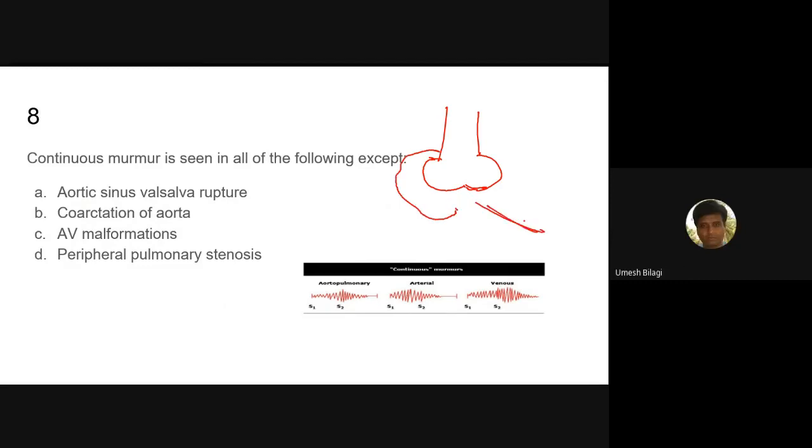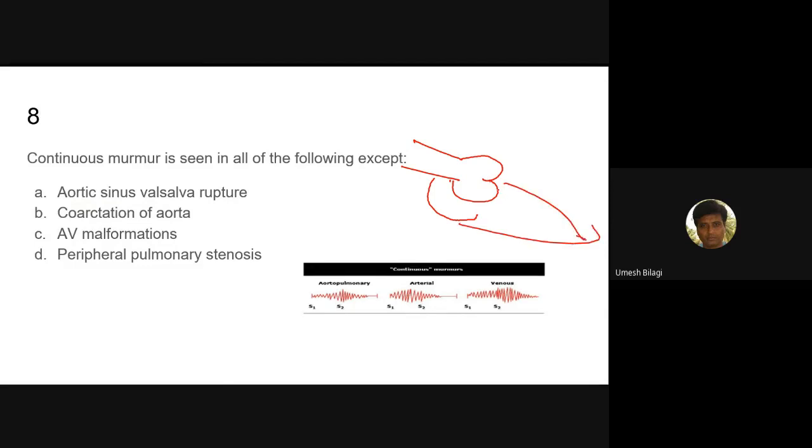The right ventricle is here somewhere. This is RV, this is RA. The aorta comes here, and sometimes there can be a rupture here. This is the sinus of the aorta.